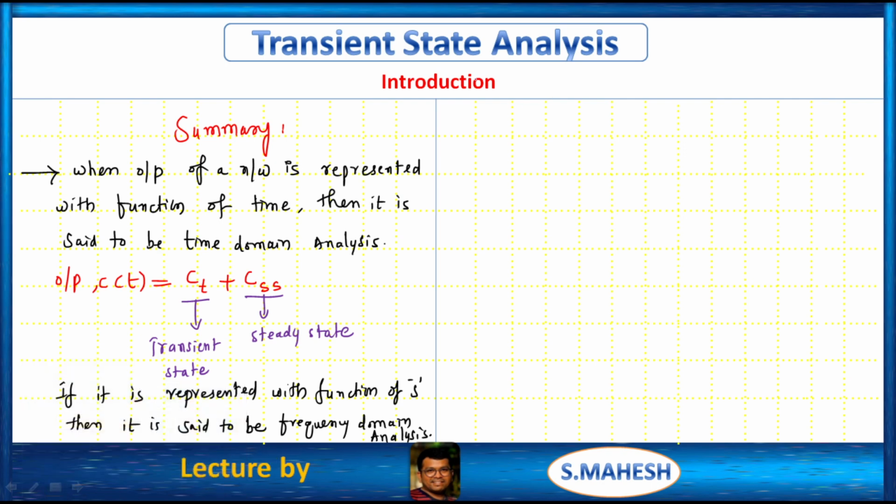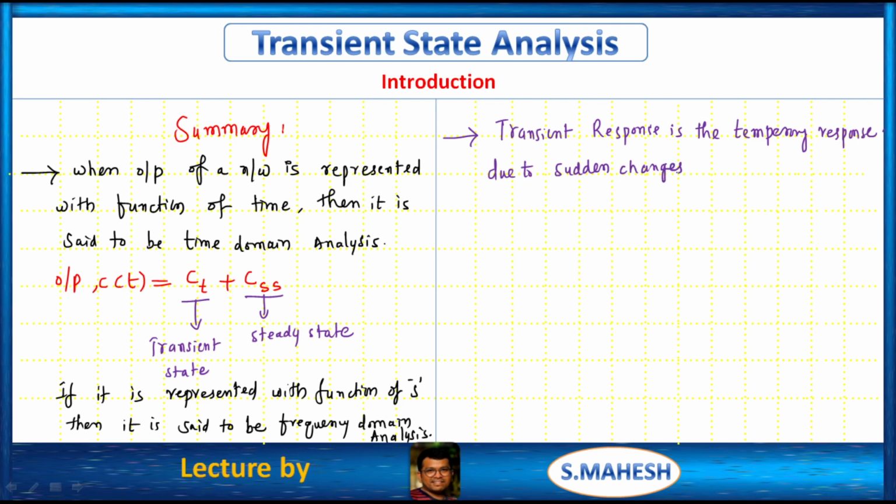Next, we have to write another important point. Transient behavior or transient response is the temporary response due to sudden changes in a system, that is, closing or opening of a switch.